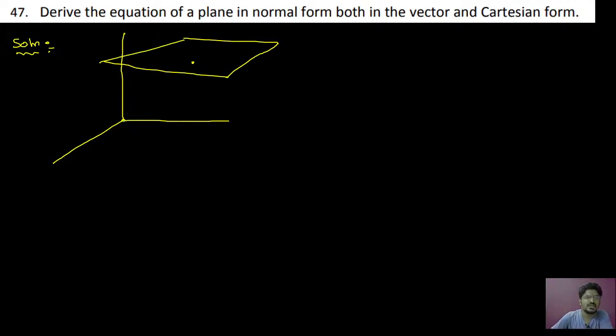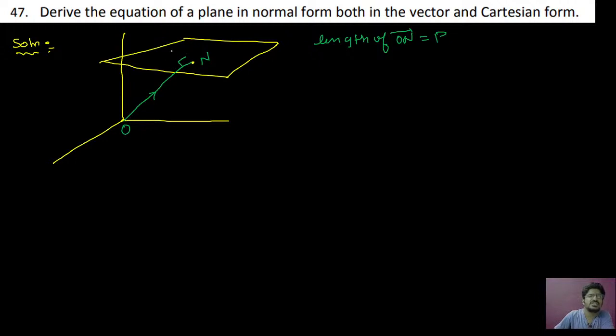They will give you the normal vector. It is nothing but the perpendicular vector drawn to the plane from the origin O. Let us take this as n. Okay, so now here you just see this is going to be the normal vector, where the length of the normal vector will be given. The length of the normal vector, that is vector ON, will be equal to P. That will be given in the problem, but in the theorem we have to consider it.